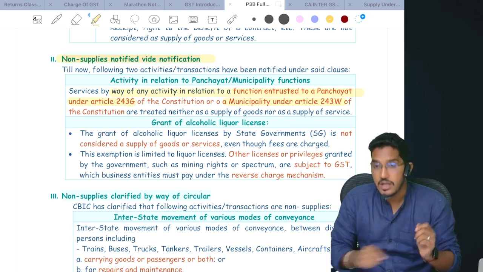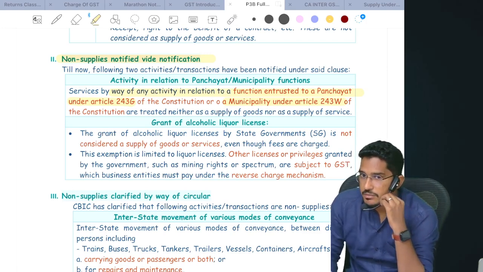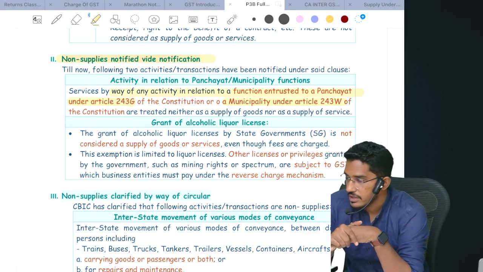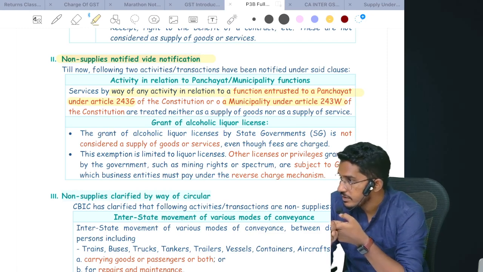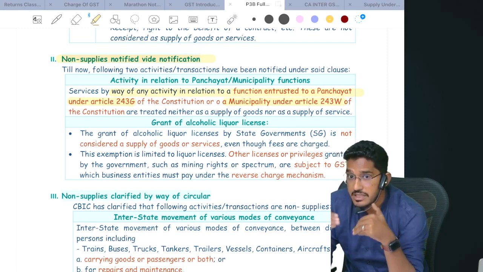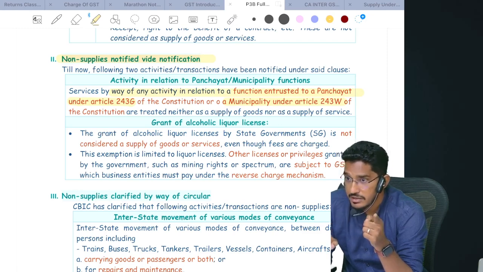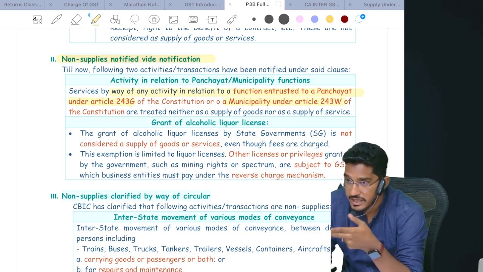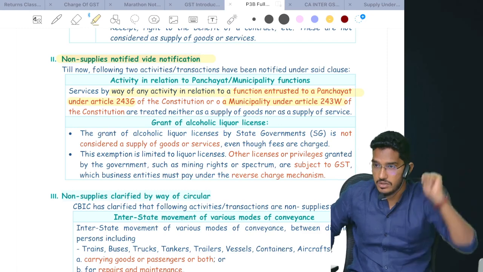Nothing much here. Now one more notification they have given. The state government will give various kinds of licenses. For example, if you remember, license is also a form of supply. When someone is giving you a license for a consideration in the course or furtherance of business, that should also form part of supply. That should be treated as supply of services. Even when the state government is giving a license for a consideration in the course or furtherance of business, that activity also should have fallen under supply under Section 7 subsection 1 clause A.